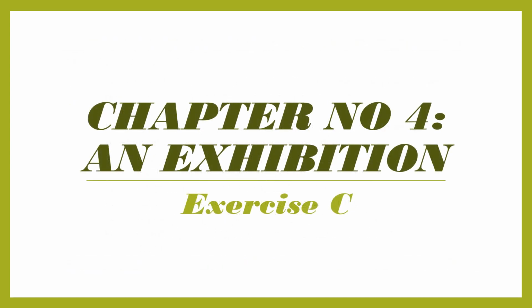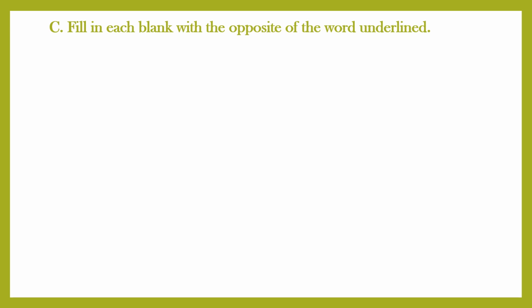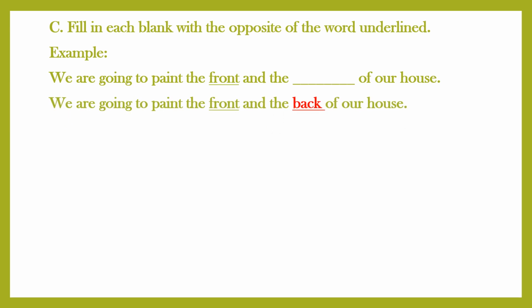Now we have to do exercise C of chapter number 4, An Exhibition. This exercise is: fill in each blank with the opposite of the word underlined. In this exercise we have to write just the opposite of the words which are underlined. The example is, we are going to paint the front and the dash of our house. The underlined word is front. Now we have to use the opposite of front, that is back. We are going to paint the front and the back of our house.